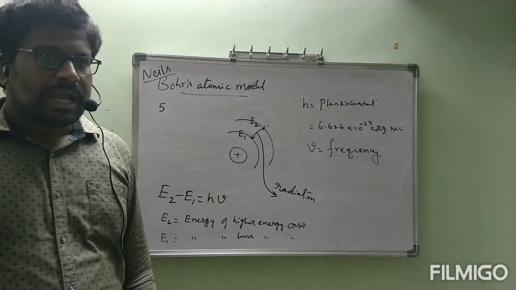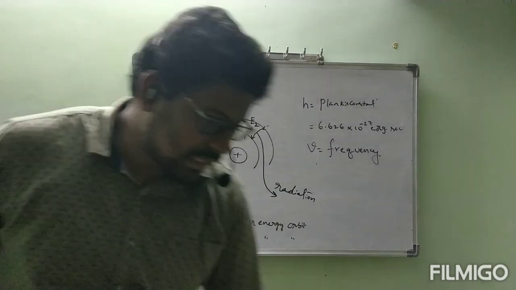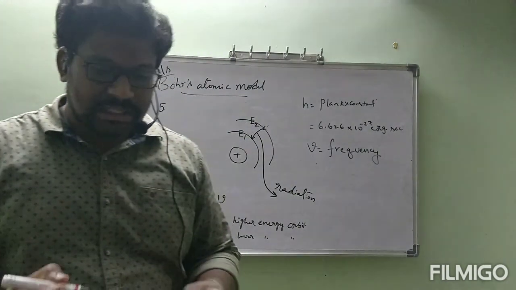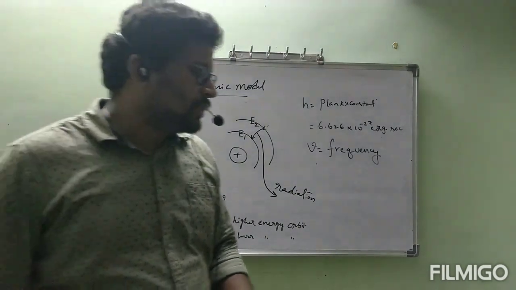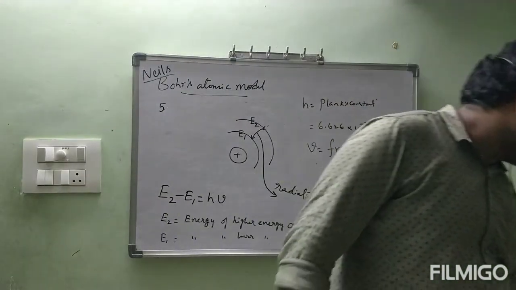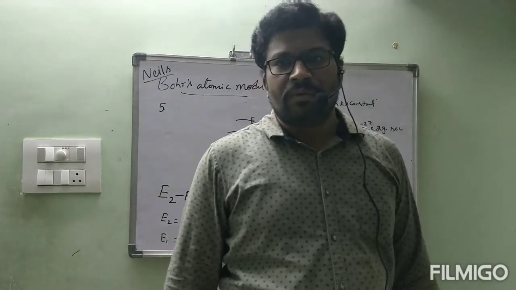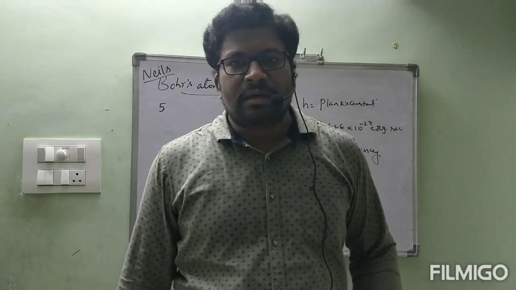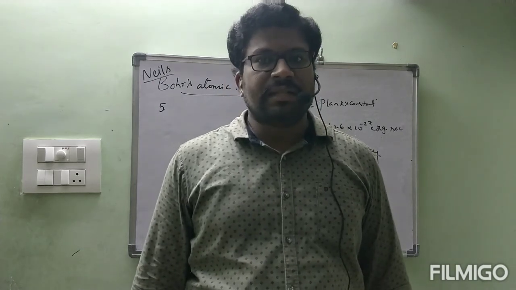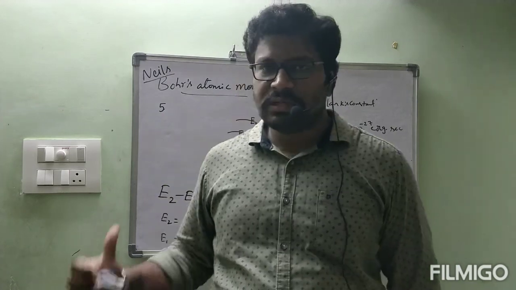Electrons revolve around the nucleus in different orbits with constant energy. That means without losing energy. Those are called stationary orbits. Second one: he gave the names and numbers to the orbits with n equal to 1, 2, 3, etc., as well as K, L, M and N shells. Third one: angular momentum of the electron present in a particular orbit is constant, and that value is mvr is equal to nh by 2 pi. That values already we have seen.